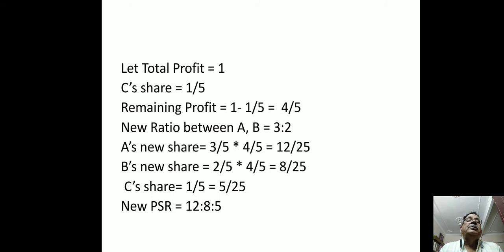C's share is equal to 1/5, which can be written as 5/25. Now the new profit sharing ratio is 12:8:5, as the denominator of A's new share, B's new share and C's new share is the same. The ratio of the numerators of A, B and C's share is the new profit sharing ratio, that is 12:8:5.